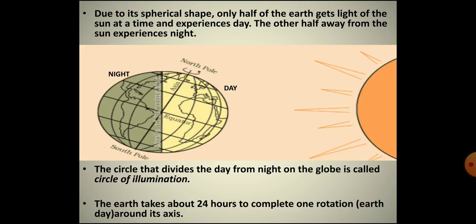The earth completes one rotation in about 24 hours. During these 24 hours, the places on the earth experience various stages of the day. For example, dawn, sunrise, noon, sunset, dusk and midnight, one after the other. This one rotation of the earth around its axis is called the earth day or the solar day. Children, rotation is the daily motion of the earth.